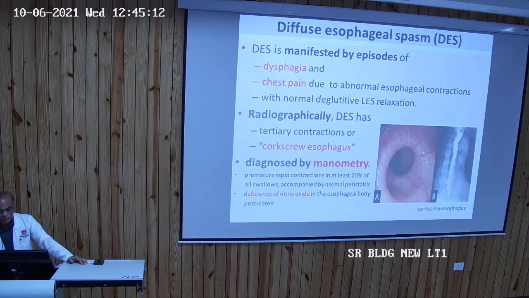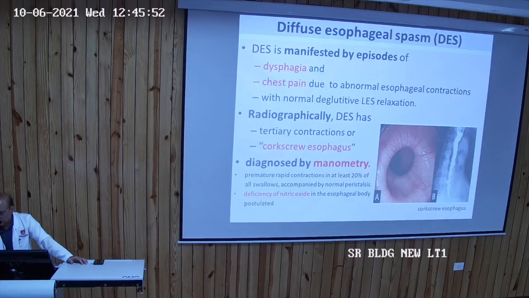So DES is manifested by episodes of dysphagia and chest pain due to abnormal contraction, and there is normal deglutitive LES relaxation. This LES is normally relaxing, but spasm is there, so distorted contractions are there. So radiographically, DES has a tertiary contraction or corkscrew esophagus. You can see the pic on the right side with barium swallow, totally disorganized contraction, and with barium it will give a corkscrew. Have you seen a corkscrew?